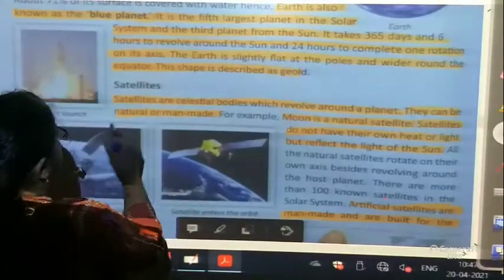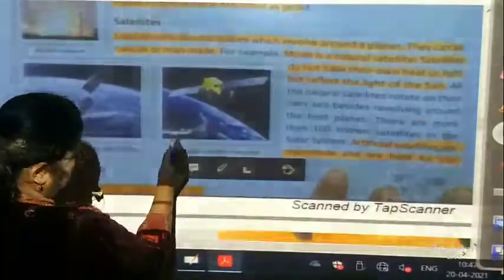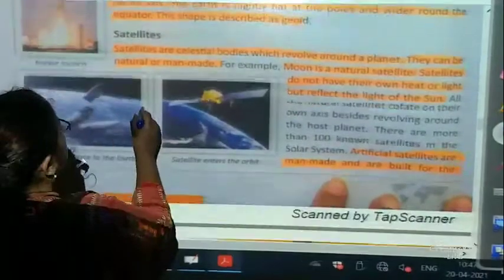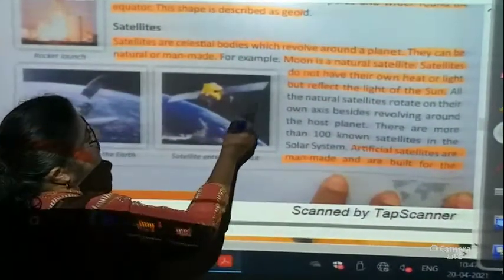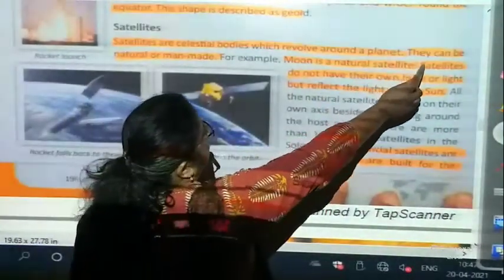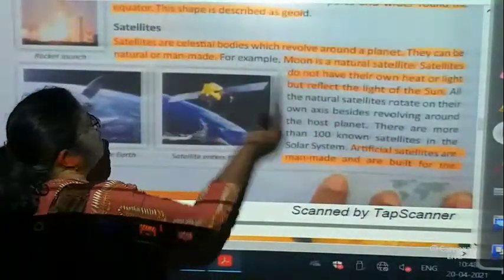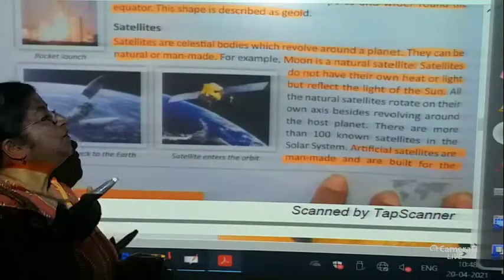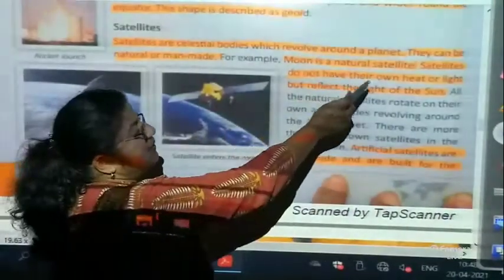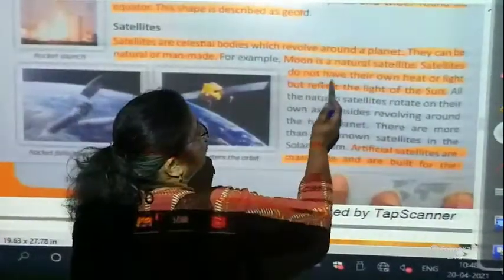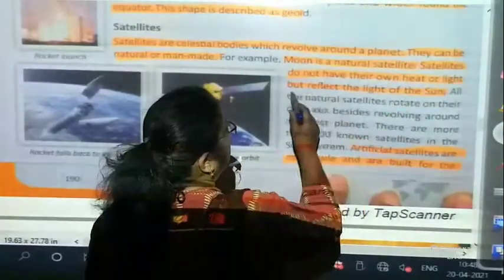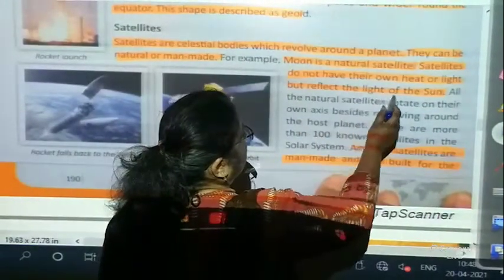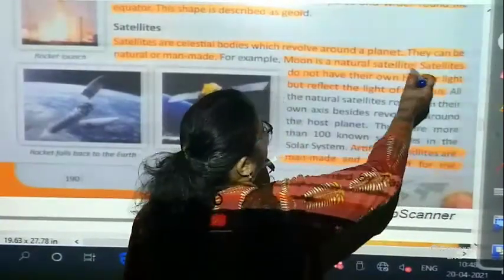Okay, satellites. Satellites are celestial bodies which revolve around the planet. They are natural or man-made. There are two kinds of satellites children, one is natural satellite and one is man-made satellite. For example, moon is a natural satellite. Satellites do not have their own heat or light but reflect the light of the sun.